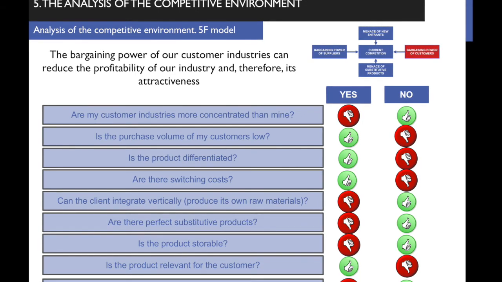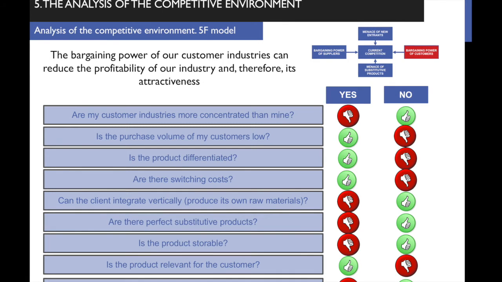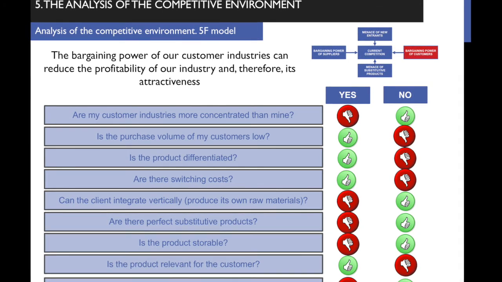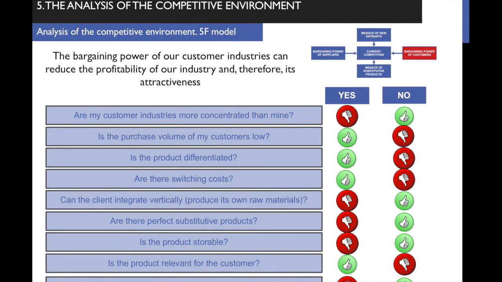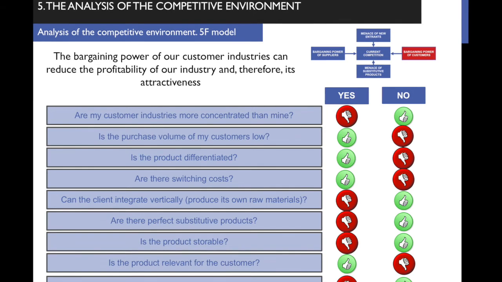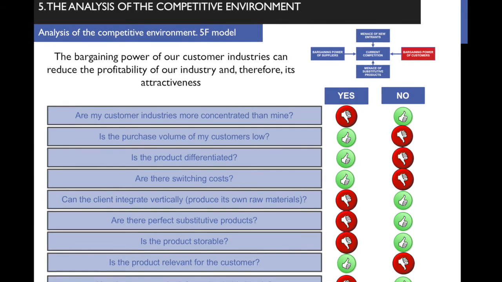Well, are there substitutive products, perfect substitutive products? If there are perfect substitutive products, well, bad for our industry. If there are not, good for our industry. So we are the food retailing industry. Are there good substitutive products? Well, maybe retail through the internet. Okay, not so perfect, but good. Okay, so internet retail is a menace for the traditional food retailing industry.